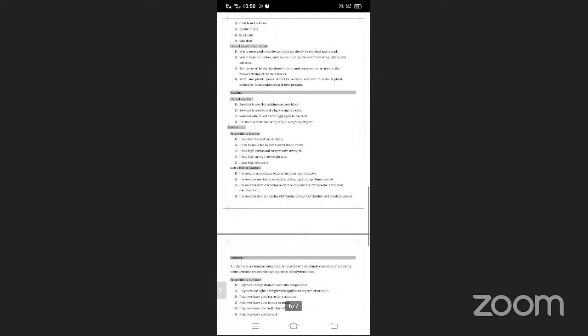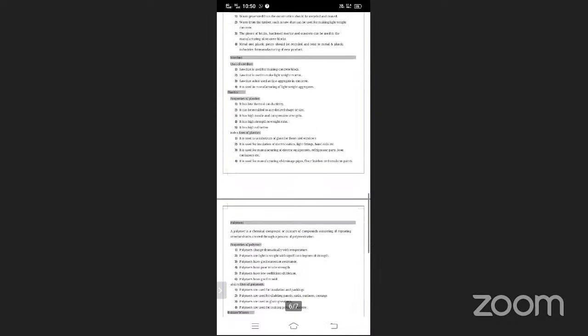Next is plastic. We have to know the properties of plastic. It has low thermal conductivity. It can be molded to any desired shape. It has high tensile and compressive strength. It has a high strength-to-weight ratio. It has high reflective reactivity. So these are the various properties of plastic material.